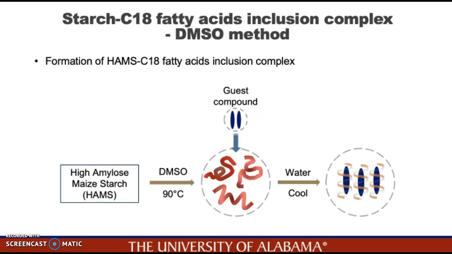So first, let's move on to the DMSO method formed inclusion complex. So the starch was heated up to around 90 degrees Celsius together with the DMSO solution, followed by the addition of guest compound, which is our C18 fatty acid. And after that, the DI water was added into the starch guest solution, and then the mixed solution was cooled at room temperature for 24 hours to obtain the starch C18 fatty acid inclusion complex.